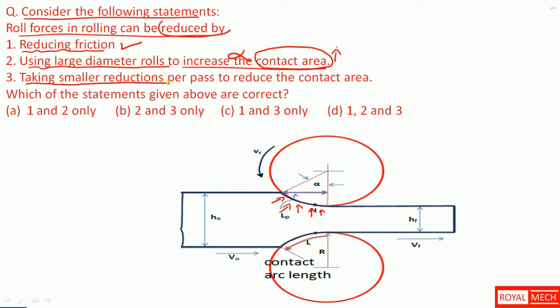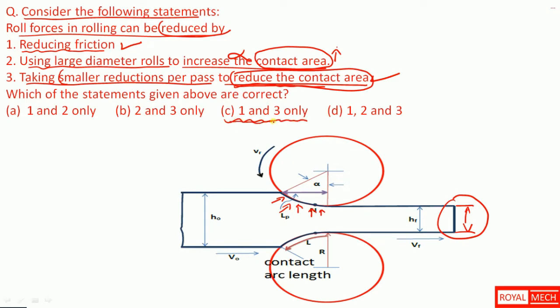Taking smaller reductions per pass to reduce the contact area. So when we take smaller reductions, the smaller reduction is in thickness per pass. For every pass we are taking smaller reductions, thereby reducing the contact area. When the contact area is reduced, the roll force and the friction will be reduced. So statement 3 is also correct. So we can conclude that option C is the correct option.